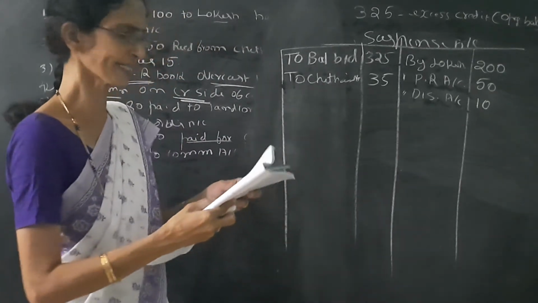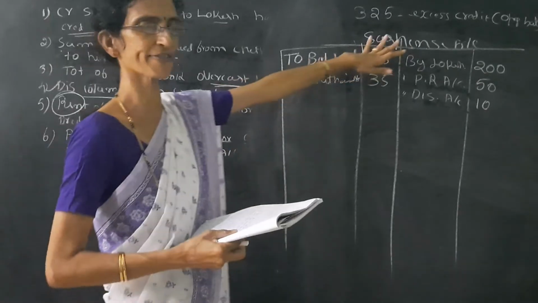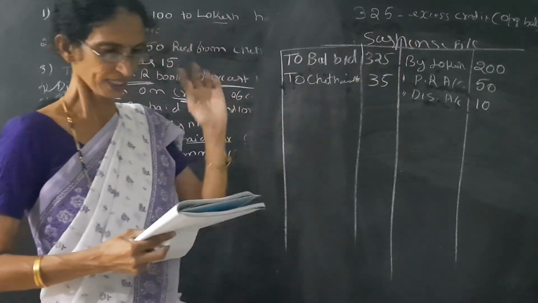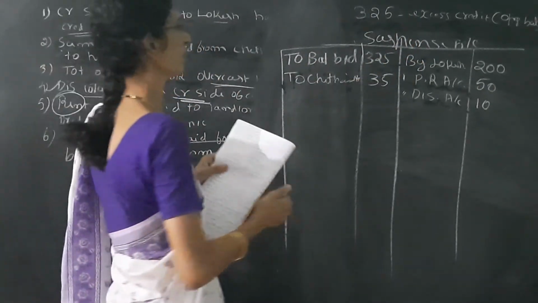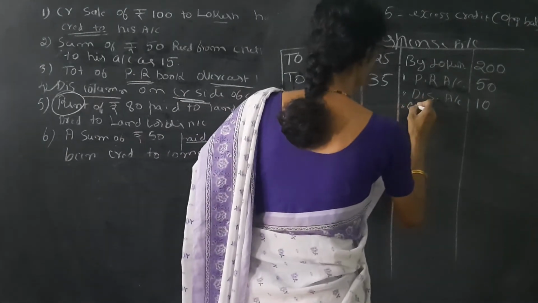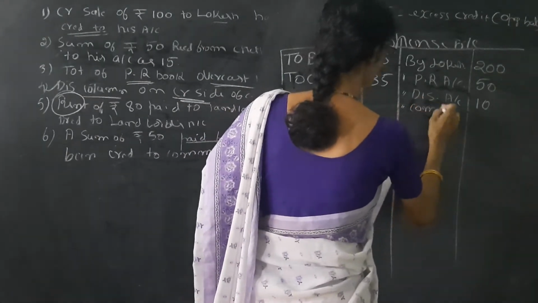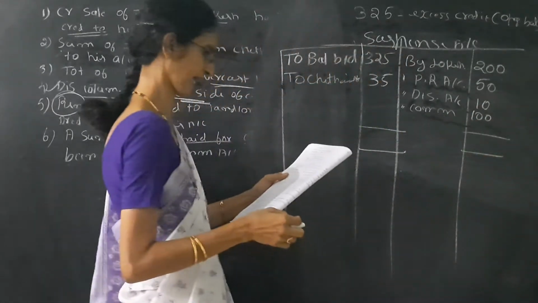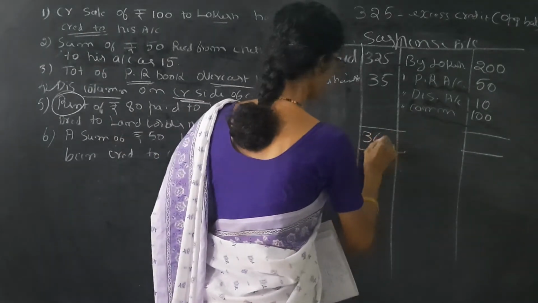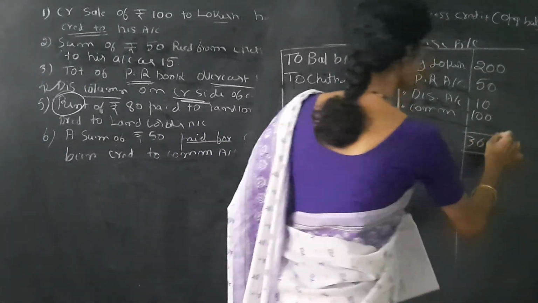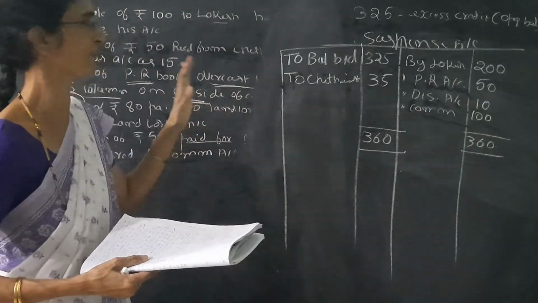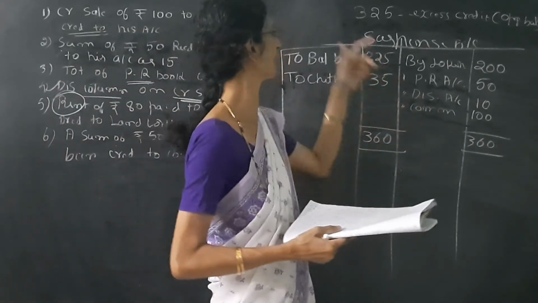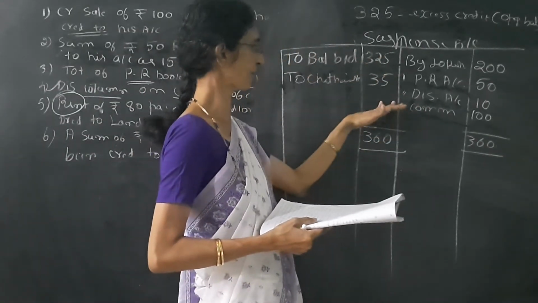The next entry is rent account debit to landlord's account. It does not affect the suspense account at all, so leave that entry. The next one is commission account debit to suspense account, or suspense account credited by commission account. The amount is 100. Next we have to see whether it tallies. Here it automatically tallies, 360 and 360. If it tallies, that means the journal entry and the preparation of the ledger account are correct. So it implies that if both sides tally when the opening balance is given,